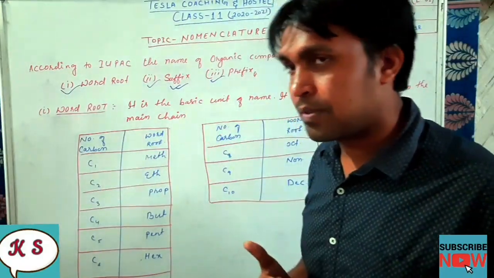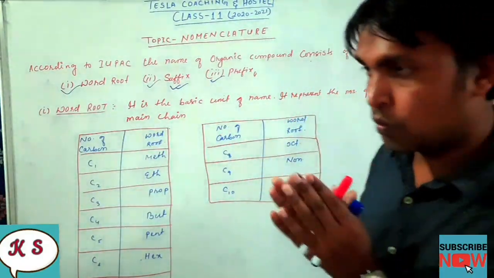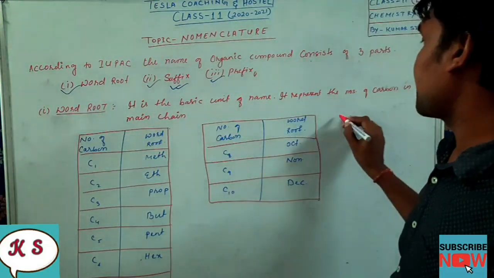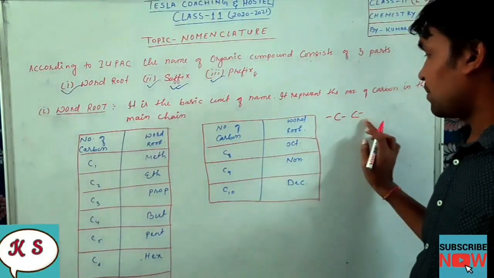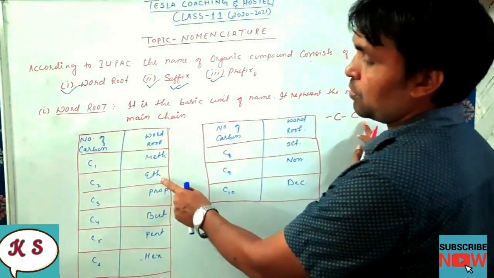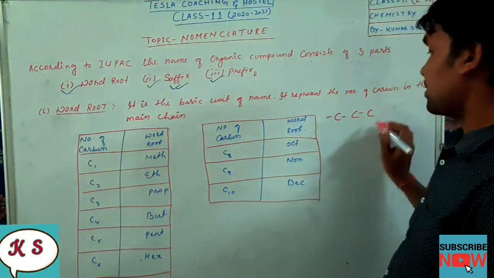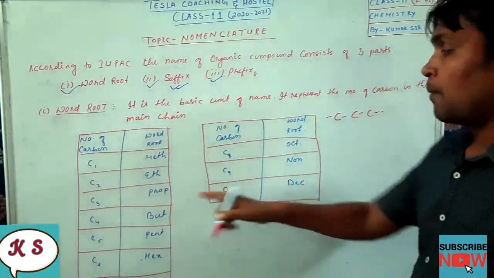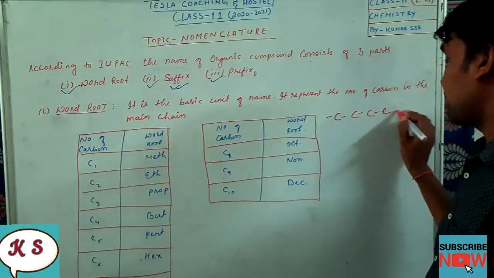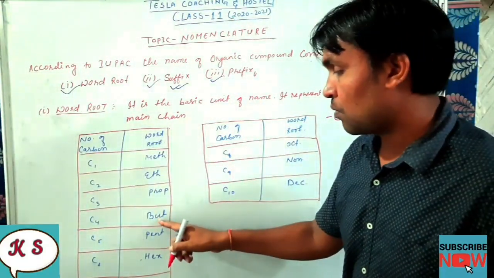If the number of carbon in the main chain is 2, then we will use eth. If it is 3, then we will use prop. If it is 4, then we will use but.